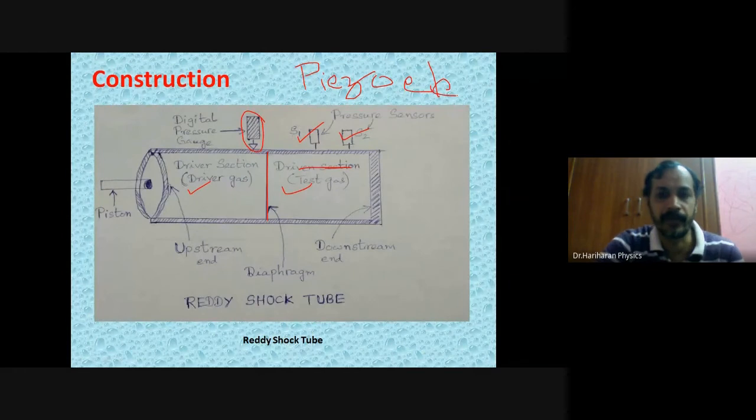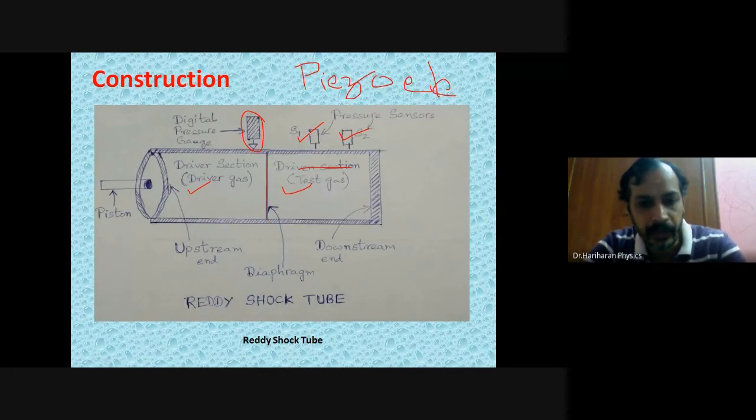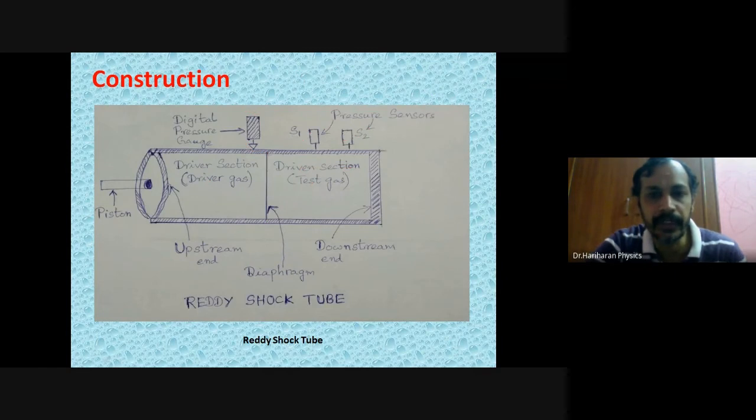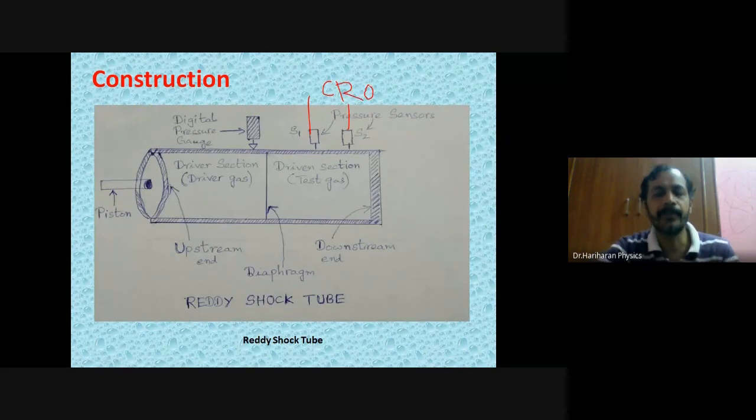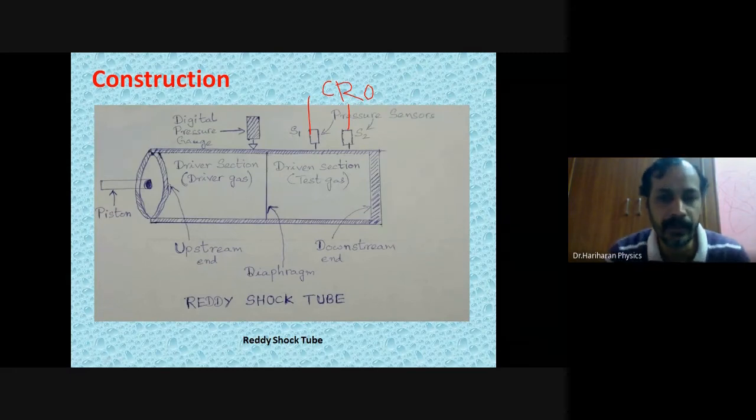These two sensors are in turn connected to a cathode ray oscilloscope, from which you can see the waveform and make some measurements. This is about the construction.